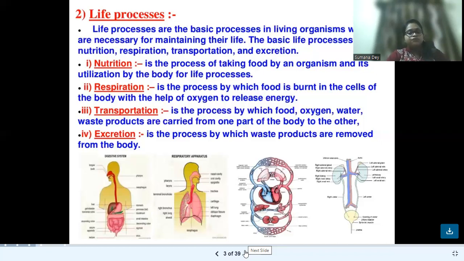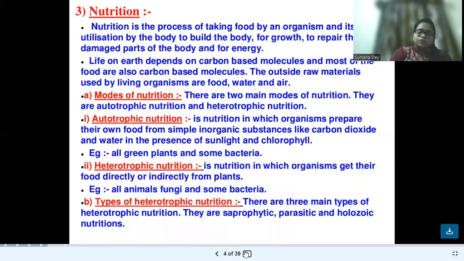Let's come to the first basic life process, that is nutrition. What is nutrition? Once again, I will tell you. Nutrition is the process of taking food by an organism, in fact each and every organism, and its utilization by the body to build our body for growth, to repair any damaged parts of the body, and most importantly for providing energy.